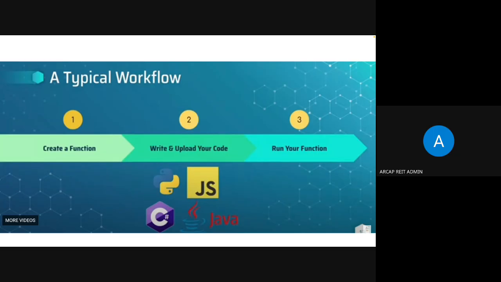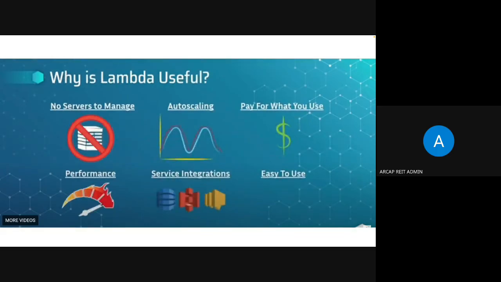So how do we do that? First, we create a function and upload that code in Lambda. It will ask which type of code it is, so we specify the type. Then we store it and run the function. As simple as that. The main advantage in Lambda is no servers.